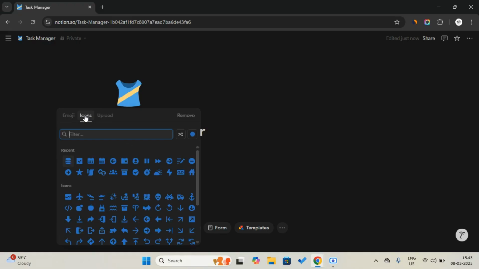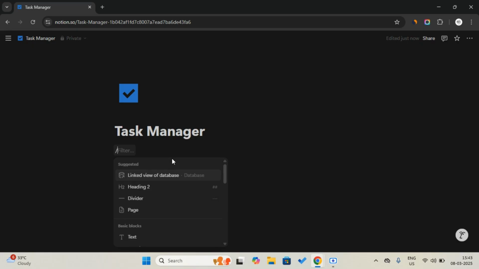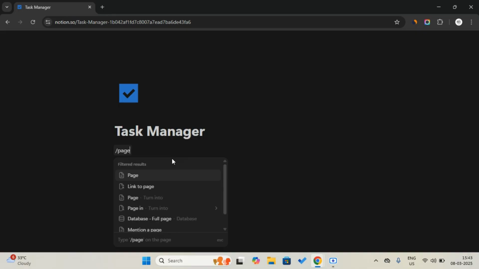Okay, let's give it a checkbox icon. You can create either an inline database or a full page database. I'm creating a full page database, so I'm creating a new page for storing all the database pages we may create in the future.